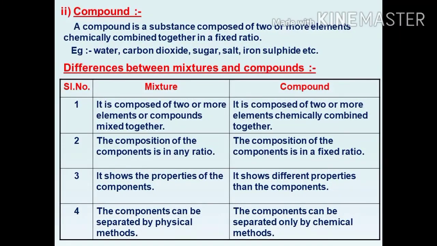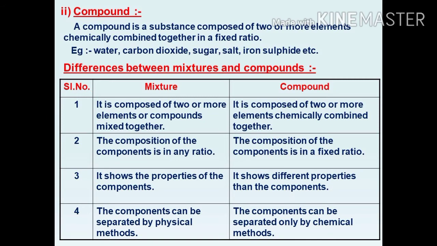Second one is compound. A pure substance is made up of elements and compounds. Elements are three types: metals, non-metals, metalloids. Next one is compound. A compound is a substance composed of two or more elements chemically combined together in a fixed ratio. Example: water, carbon dioxide, sugar, salt and iron sulfide. Compound means two or more elements combined to form a compound.